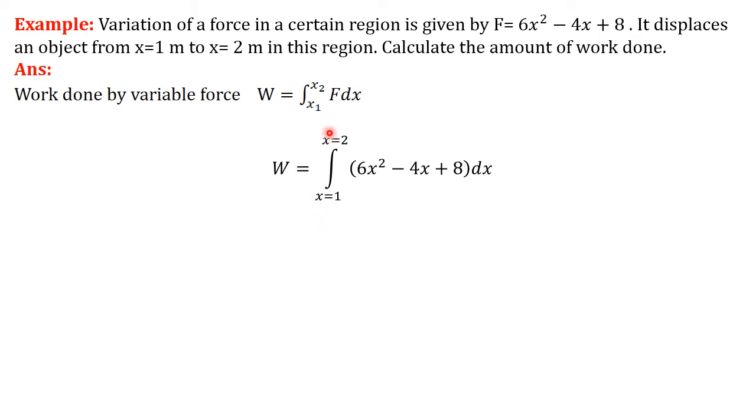Now as you have studied in mathematics, basic integration, the simple thing is we have to give the integration sign and dx to each term in the bracket, and 6, 4, 8 are constants, so we take them outside the integration. Here 6 is a constant, that's why it is outside the integration: integration of x square dx from 1 to 2. The minus sign is there, so minus 4 as a common constant, and we write integration of x dx from 1 to 2. Again here 8 is a constant, so it is taken outside the integration: integration of dx from 1 to 2.